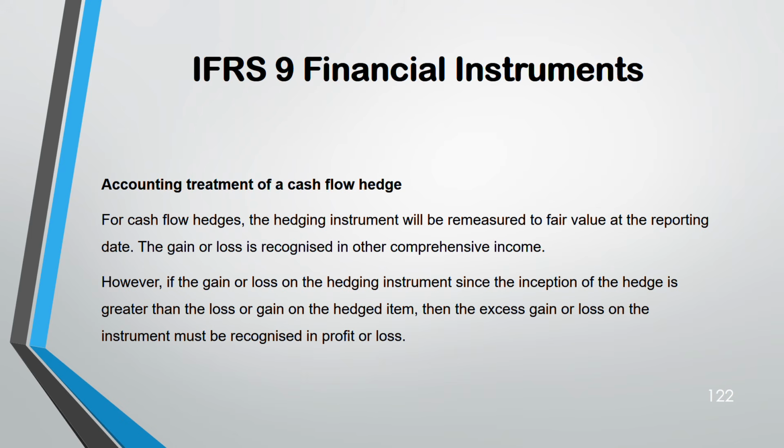if the gain or loss on the hedging instrument is greater than the loss or the gain on the hedged item, sometimes there could be a difference. Then the excess gain or loss on the instrument must be recognized in profit and loss. Understand this. It is on the instrument that we are focused, not on the hedged item. If the instrument has a greater gain or loss, it does not matter which. Compared to the hedged item, if the instrument is greater, whether gain or loss, that excess needs to be recognized in profit and loss. Excess only.